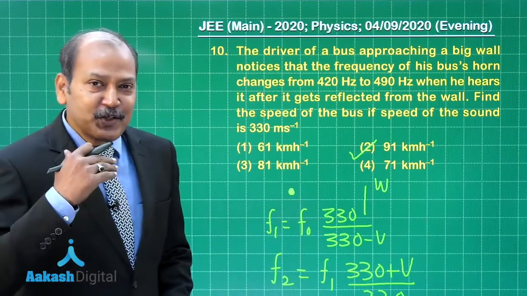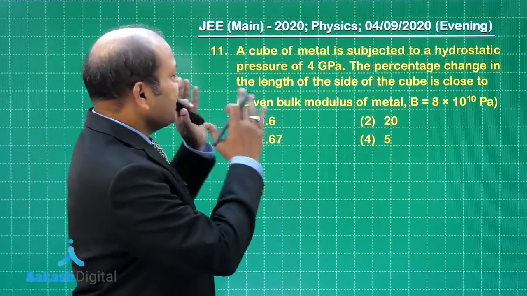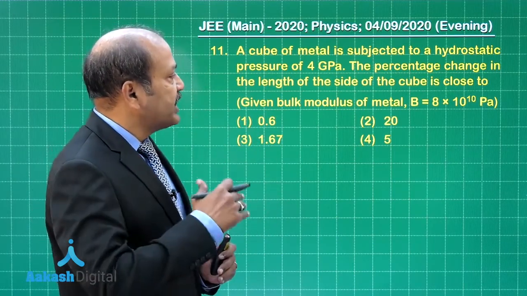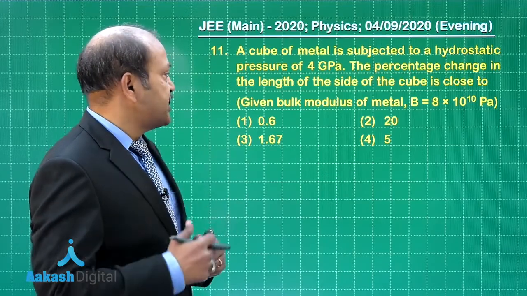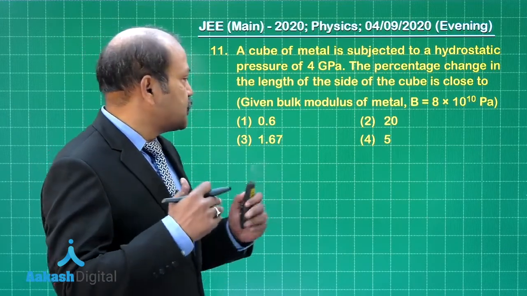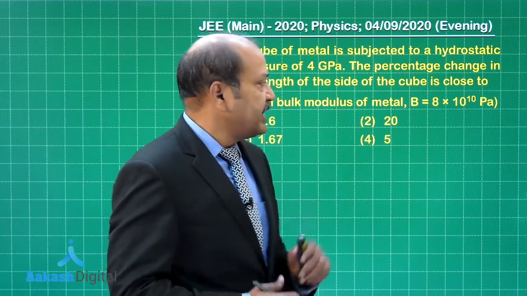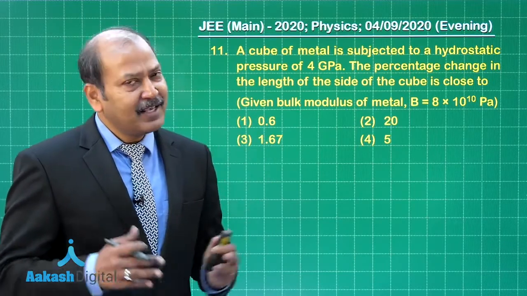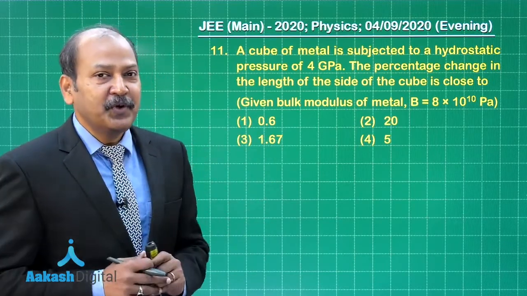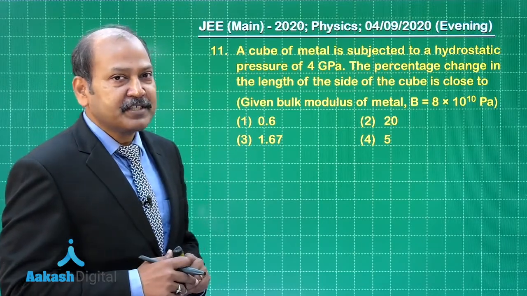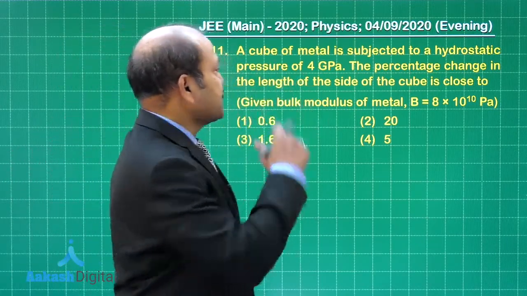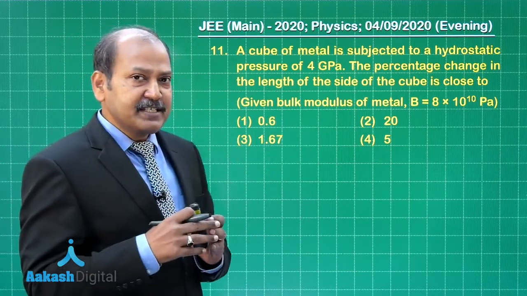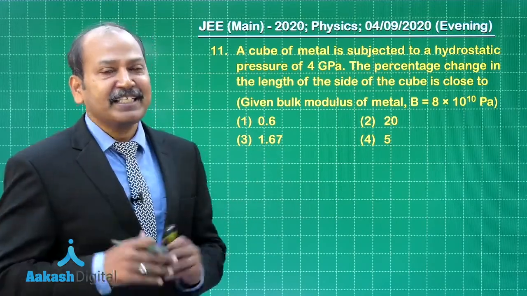Let us go to the next question now. Question 11 says a cube of metal is subjected to a hydrostatic pressure of 4 gigapascal. The percentage change in the length of the side of the cube is close to, given bulk modulus of metal B as 8 into 10 to the power 10 Pascal, and the 4 options are given. Clearly the question relates to the mechanical properties of solids, where this is subjected to a pressure, and as a result of the pressure the volume decreases and the length also decreases as a consequence.